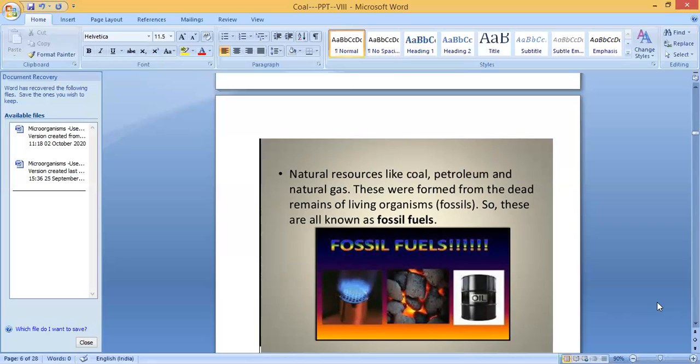In the case of aquatic life in the sea or oceans, the aquatic plants and animals will die and go under the bottom of the sea. Same with terrestrial plants growing on land, they also will die and go under the soil. After many years, they will convert and form coal, petroleum, and natural gas. Clear? So these formed from the dead remains of living organisms and are known as fossil fuels.